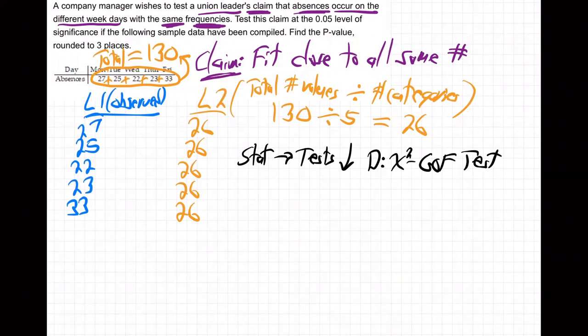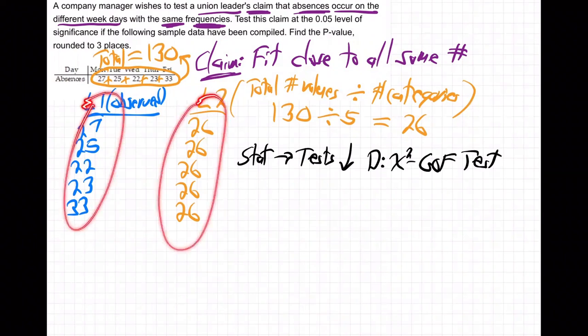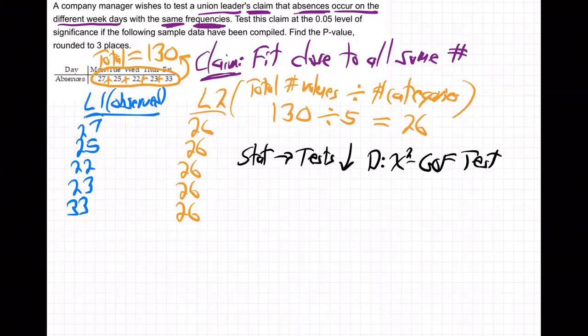Because this is a goodness of fit. We're saying, how well do these observed absences fit with the idea of what the union leader is saying? They're really all the same. They're really all close to 26. Well, that 33 is kind of far. I don't know. Maybe that could be random variation, or maybe that's not very believable random variation.